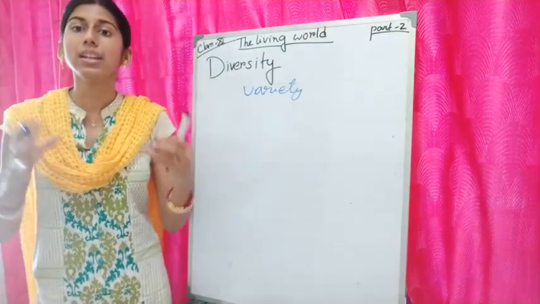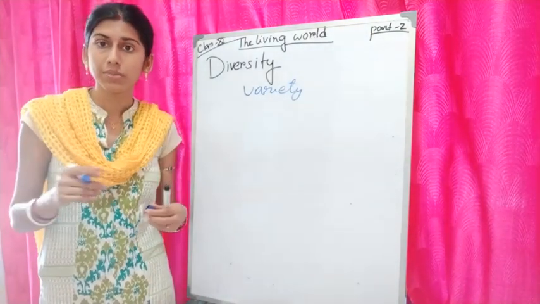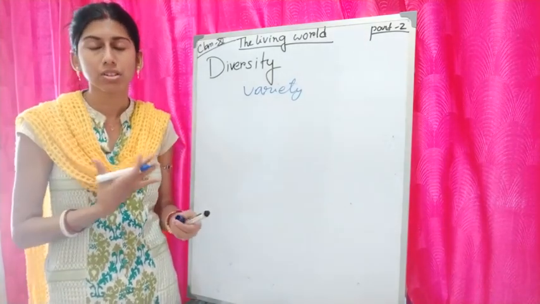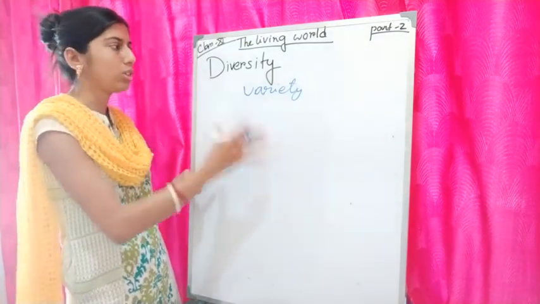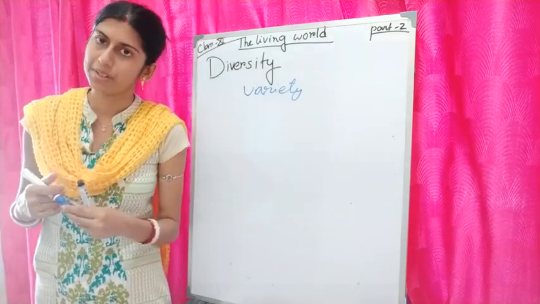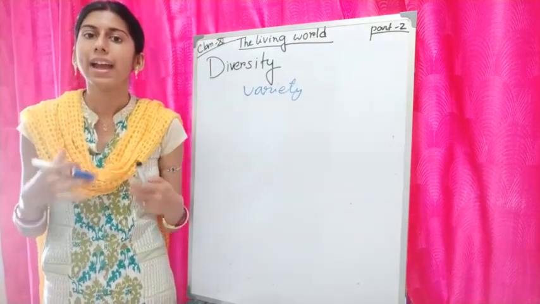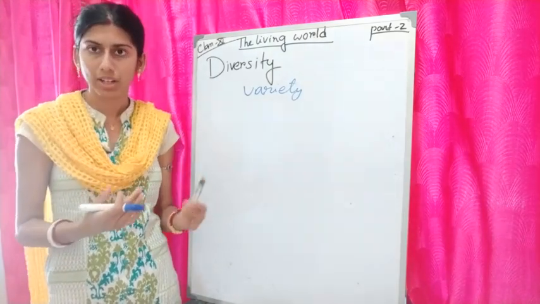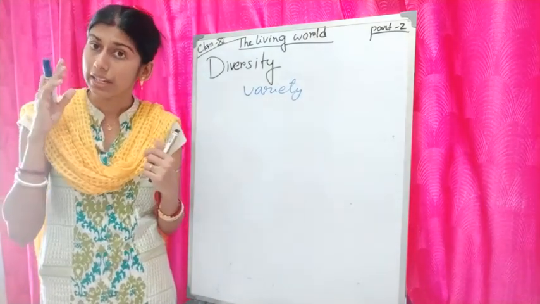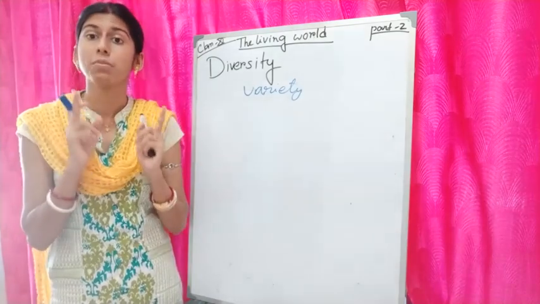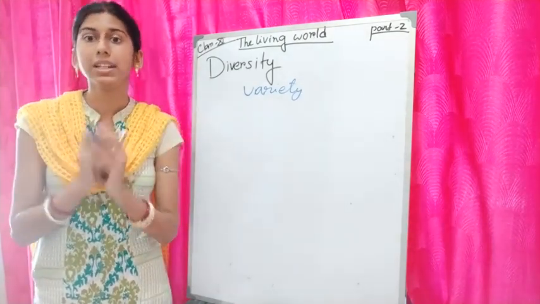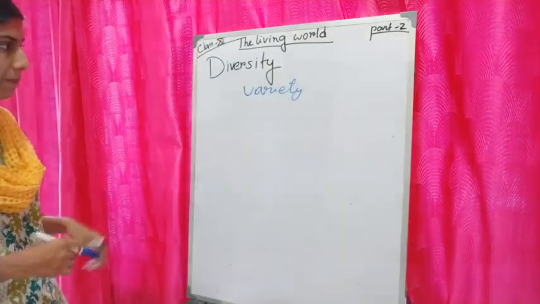The variety of living organisms, whether plants, animals or microorganisms, all together is called diversity. I am repeating: the variety of plants and animals or any type of organisms in a particular area or habitat is called diversity.